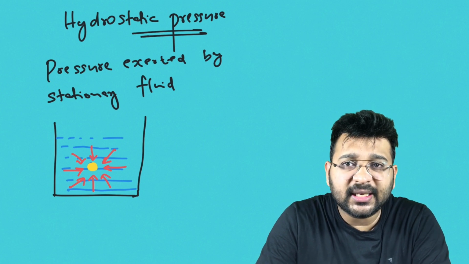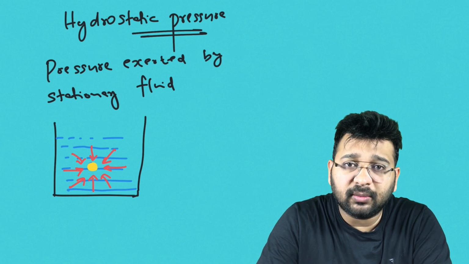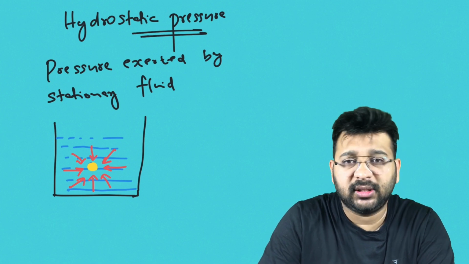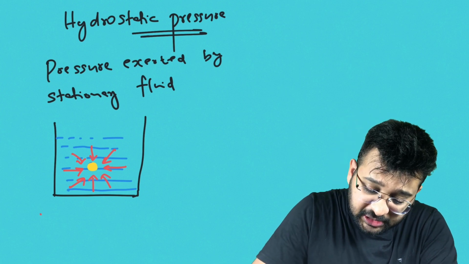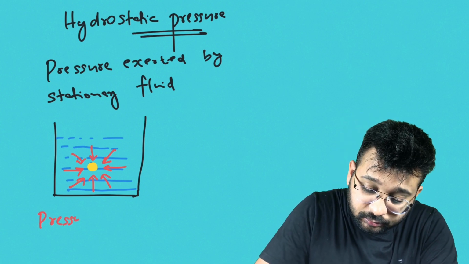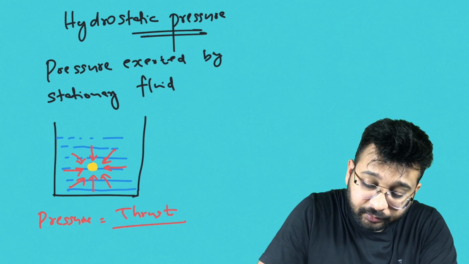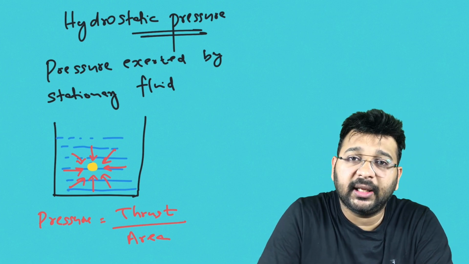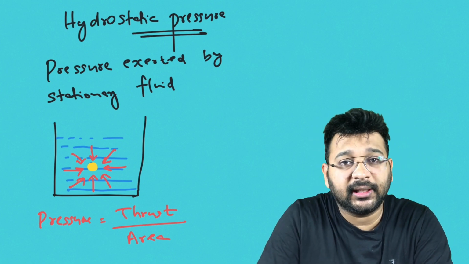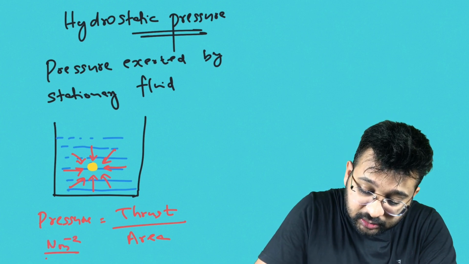If the entire liquid inside the container is at rest, that means each and every water molecule in the container is also at rest. So what is pressure? Pressure is thrust by area, that is force by area, that is Newton per meter square.